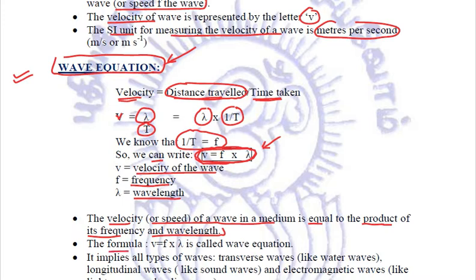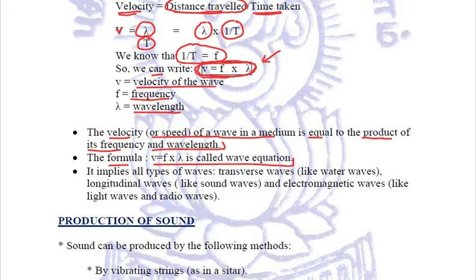So this formula V is equal to F into lambda is called the wave equation, and this wave equation applies to all types of waves, whether it is the transverse waves like the water waves, or the longitudinal waves like the sound waves, and the electromagnetic waves like the light waves and radio waves. Clear? So this is all about our waves.